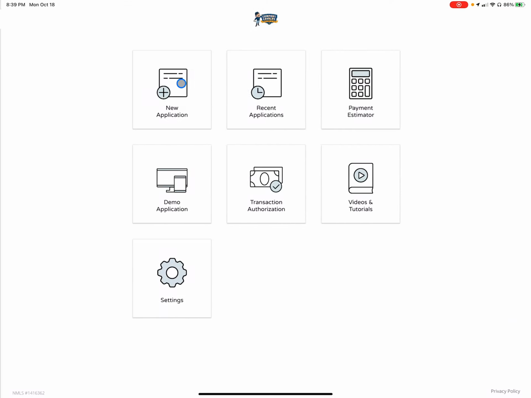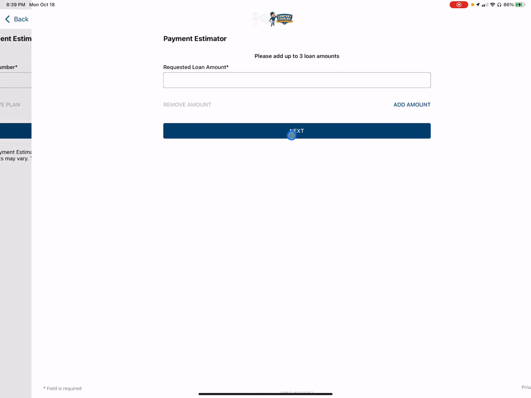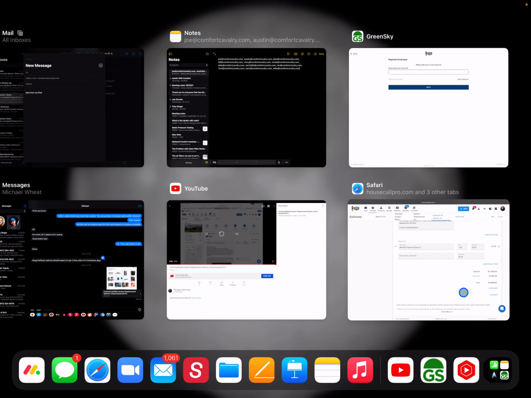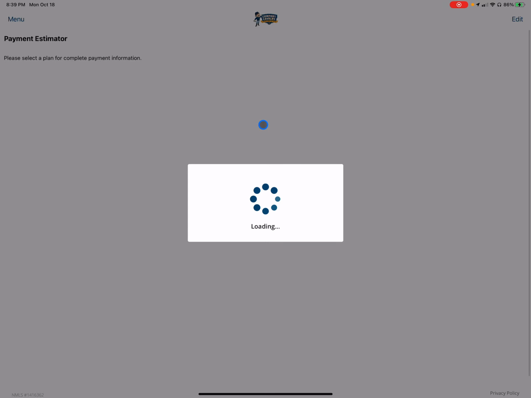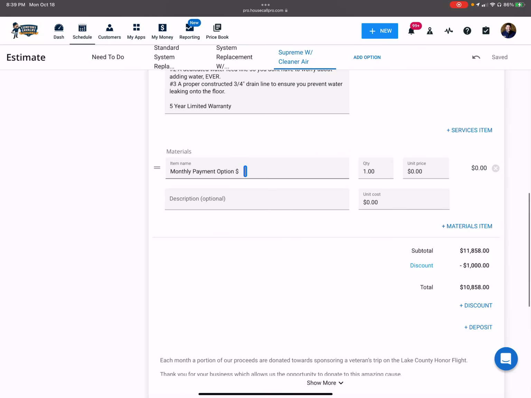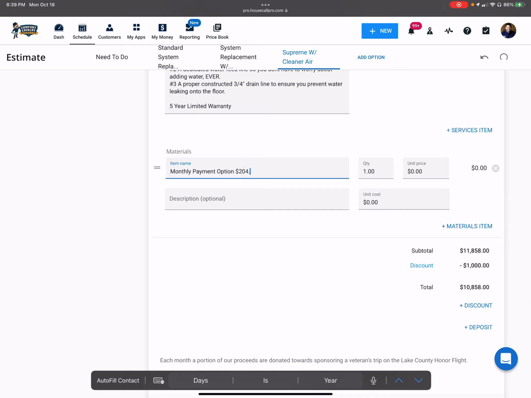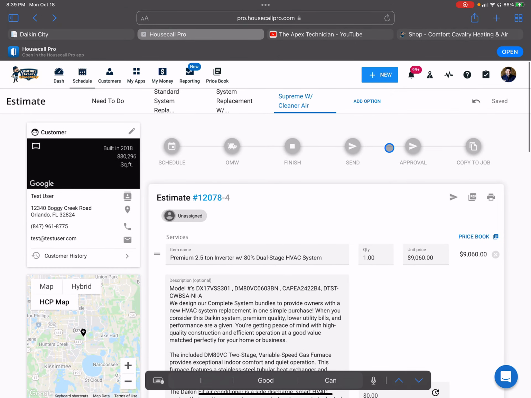Let's see here. So estimator. Pick that low interest plan again. It was $10,858. And we're at $204.85. So we're going to put in $204.85 a month. Remember, don't put it here. You're going to put it right on this line here. And it's a trick. So again, we've got our 4 options.